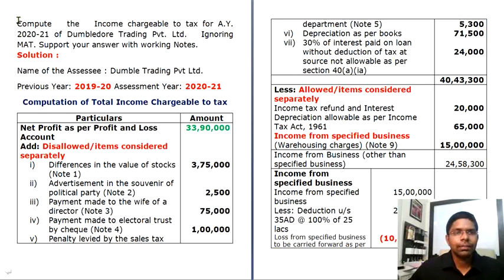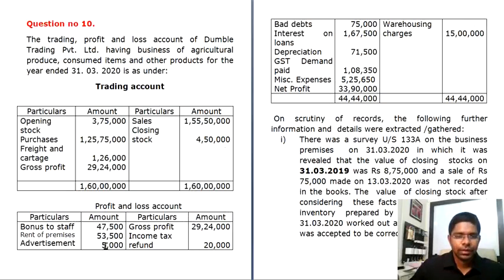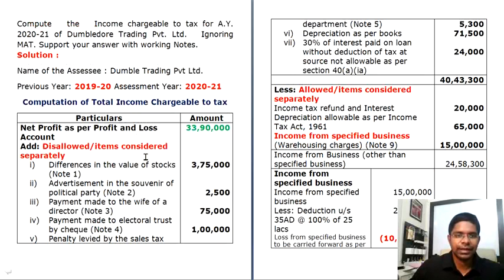Then he's asking you to compute the income chargeable to tax for assessment year 2020-21 of Dumble Trading Private Limited. Ignoring math, support your answer with working notes. Now your previous year is 2019-20, assessment year is 2020-21. The actual profit and loss prior to adjustment is 33,90,000, which is given in your balance sheet. It's in your profit and loss, 33,90,000.